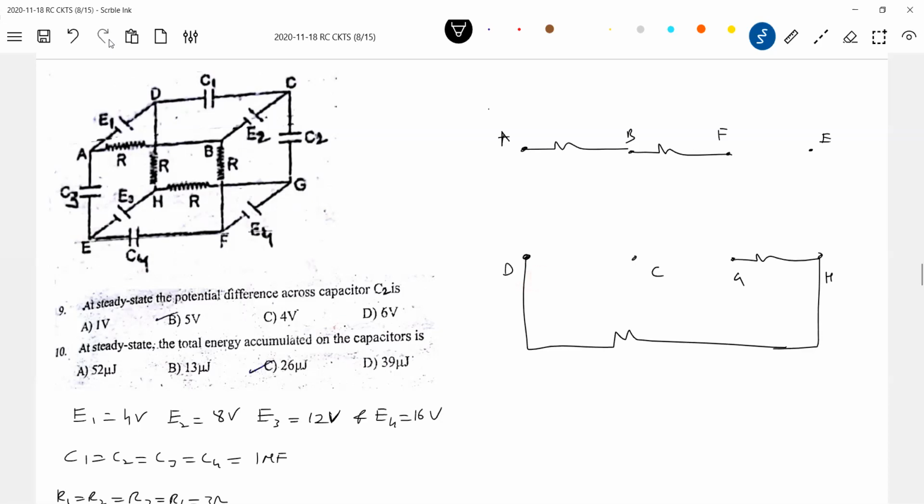This is the resistor. Okay, now let's come to the capacitors. C and D, one capacitor. All are identical capacitors. Again, C and G, one capacitor. Then A and D, one capacitor. Okay, I think the circuit is becoming very big. Okay, we'll see.